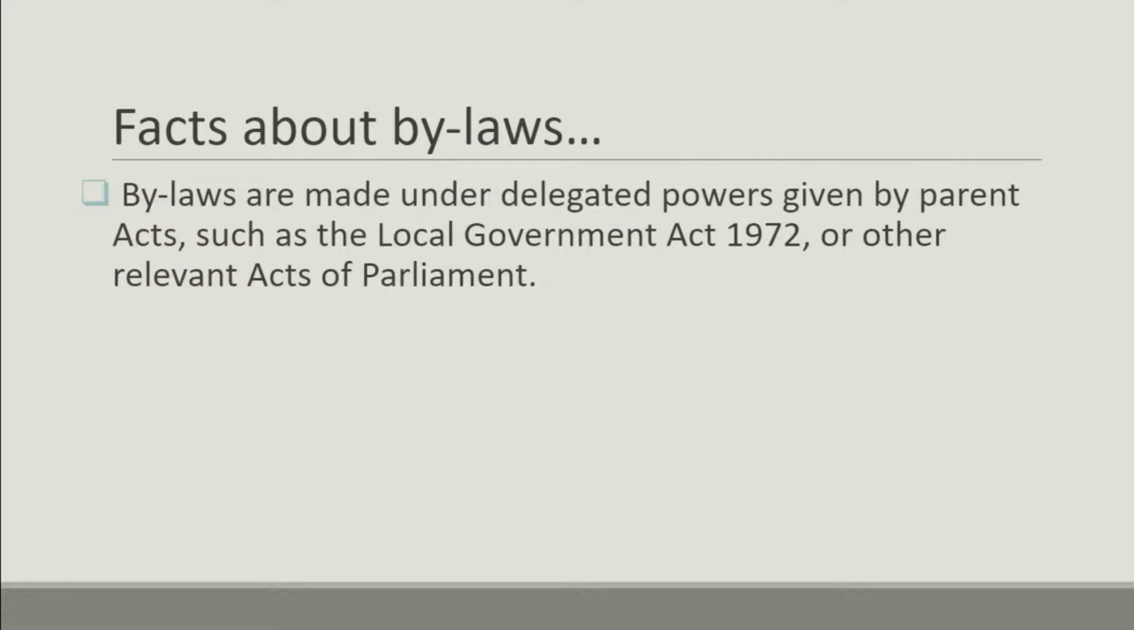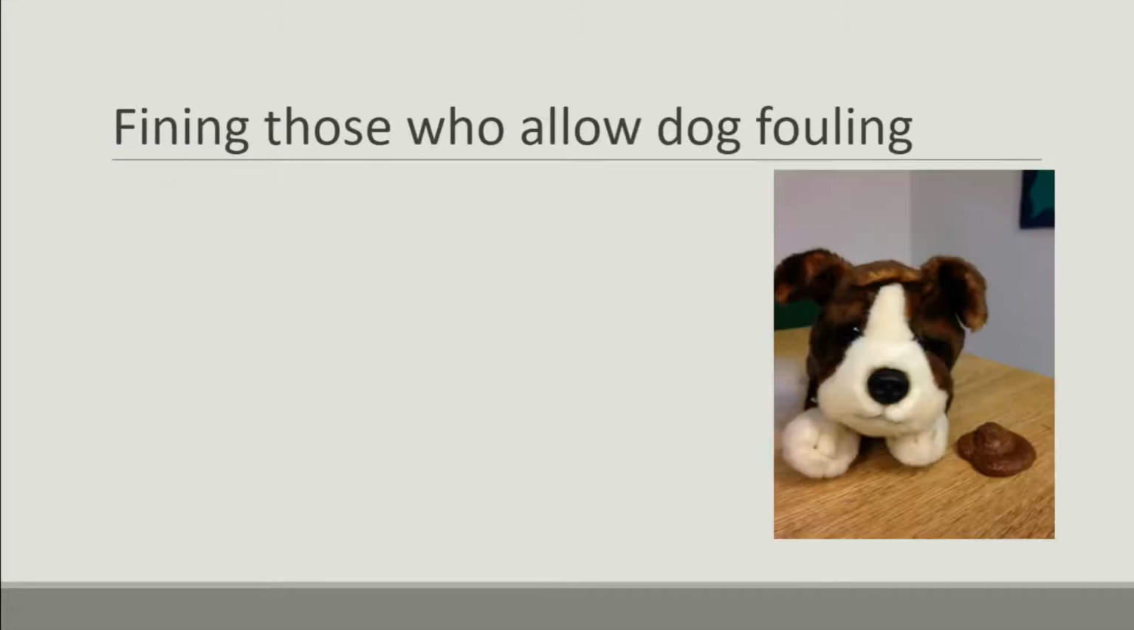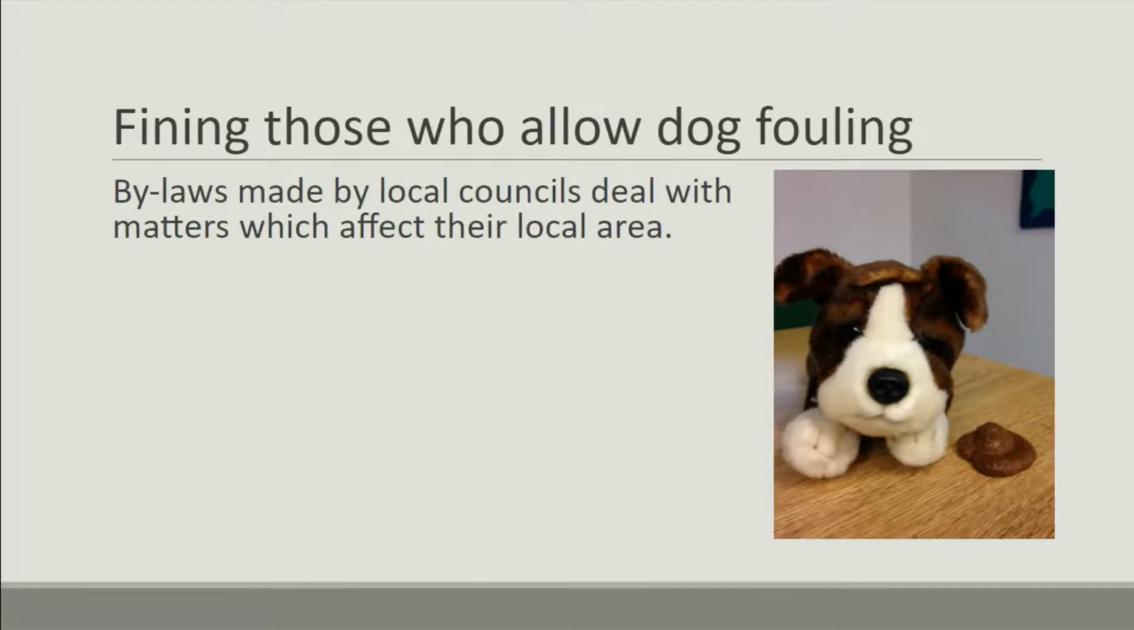So bylaws are made under acts like the Local Government Act 1972 and under other acts of Parliament as well, and we'll look at some of those later. They have to be approved by a government minister, and they are enforceable in court. So let's have a look at our first example of a bylaw. And this is where local councils deal with matters affecting their local area. And they do this by means of a bylaw.